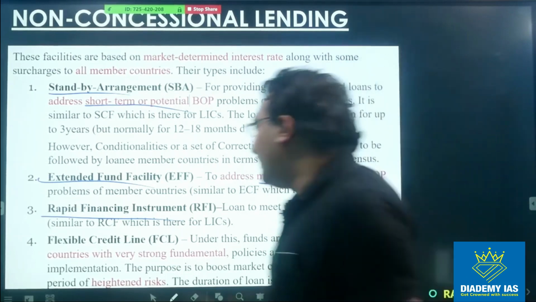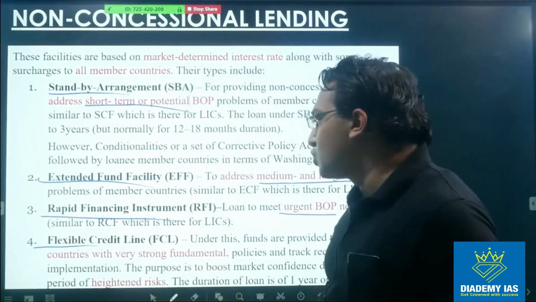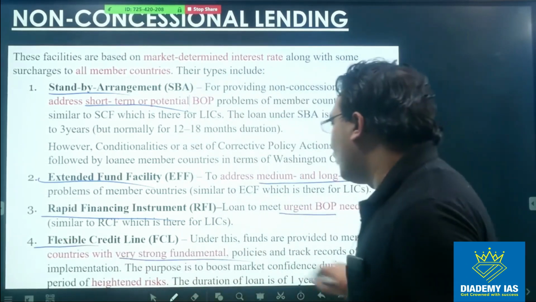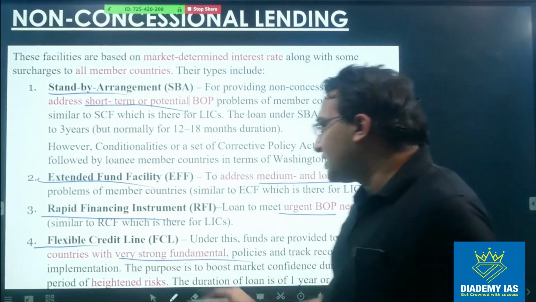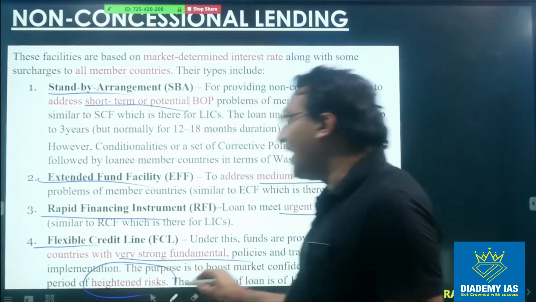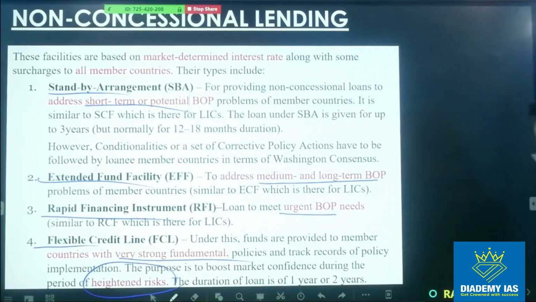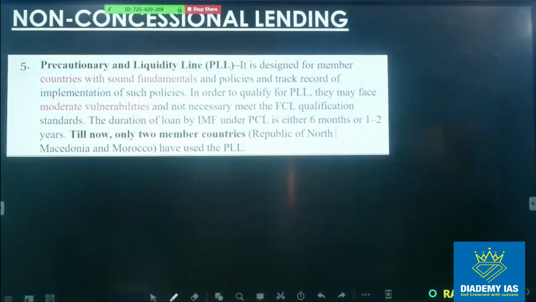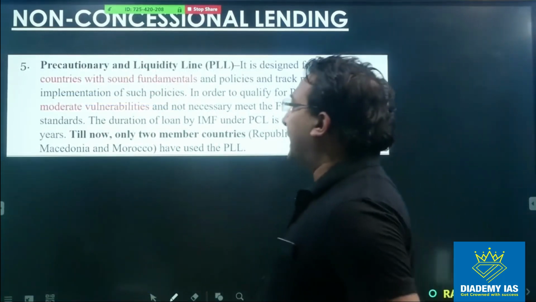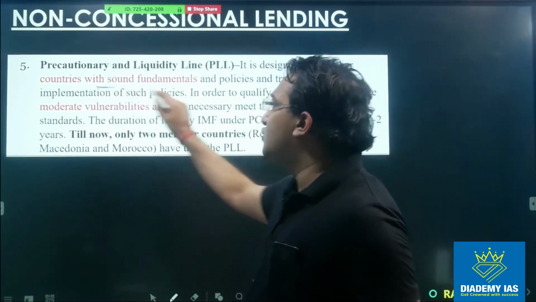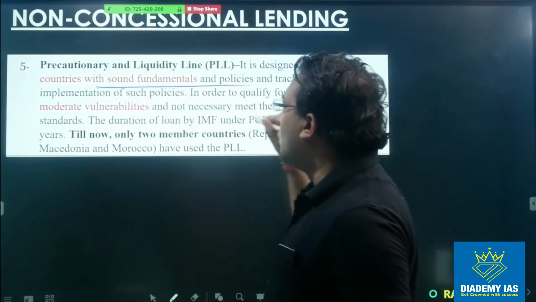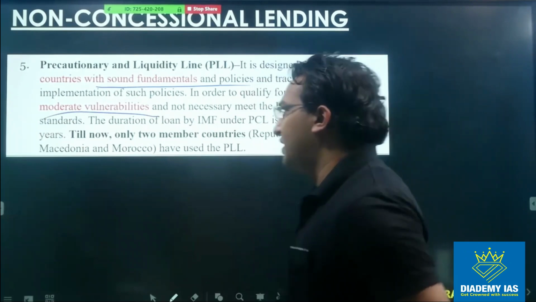Apart from that, the flexible credit line is for those countries which have very strong fundamentals but which require money for a very high risk situation, right? Then the precautionary and liquidity line is for countries which have very sound fundamentals but who are facing some moderate vulnerability, right?